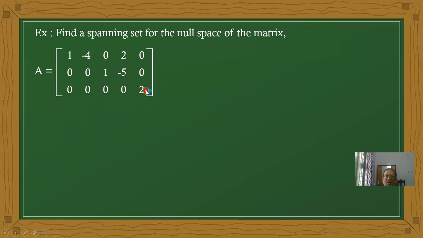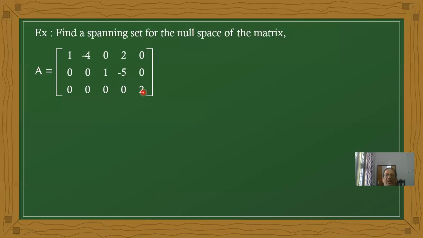It is already in echelon form. Observe here, the leading coefficient is 1 and the remaining values are 0. The second row, second element is 0, therefore we take the second row, third column element. It is a 1 and the remaining two elements are 0. Next, the element in the third row, fourth column is a 0, therefore we check the very next number, that is a 2, in the third row, fifth column. So it is already in the required form.